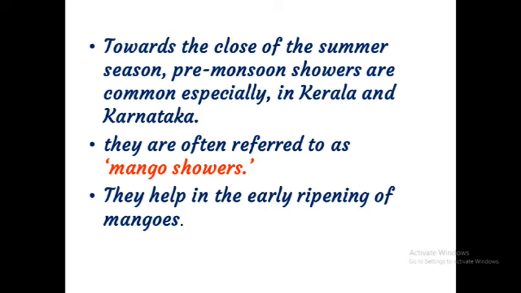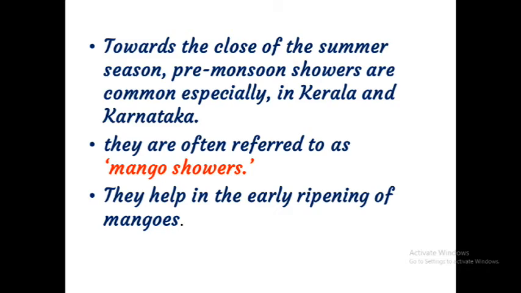This much only about the hot weather season or summer season. Due to the apparent northward movement of the sun, the global heat belt shifts northward. As such, from March to May, it is the hot weather season in India. The influence of the shifting of the heat belt you can see clearly from temperature recordings taken during March-May at different latitudes. That means the temperature starts to increase. Because of the increasing temperature, the pressure will come down.